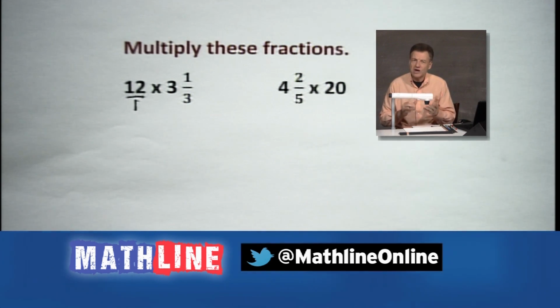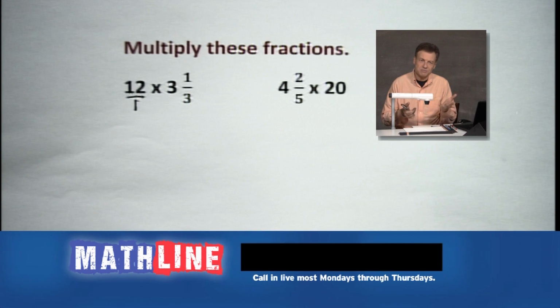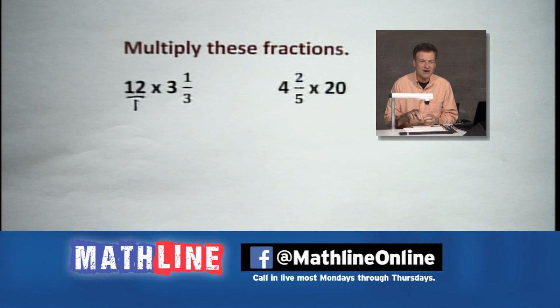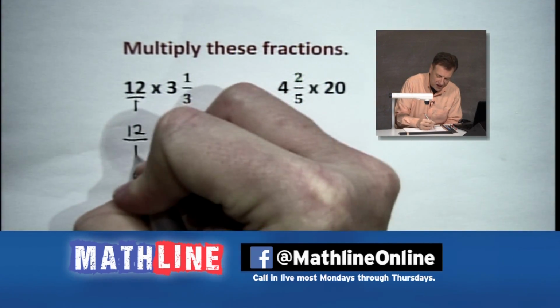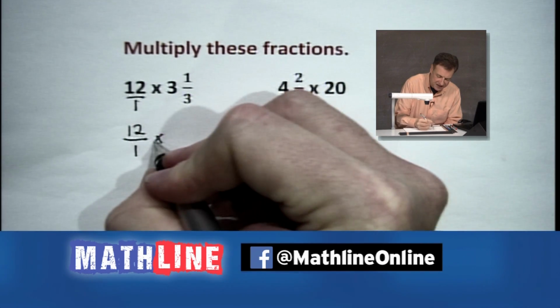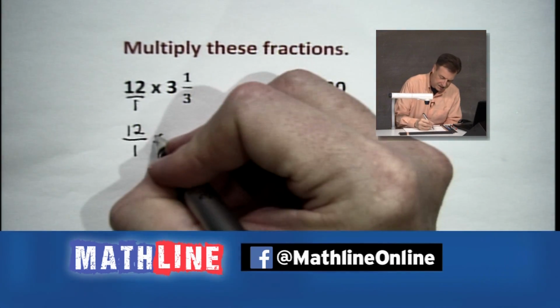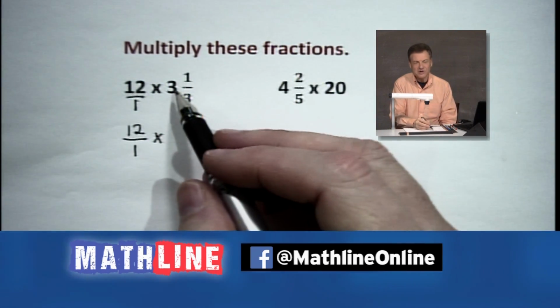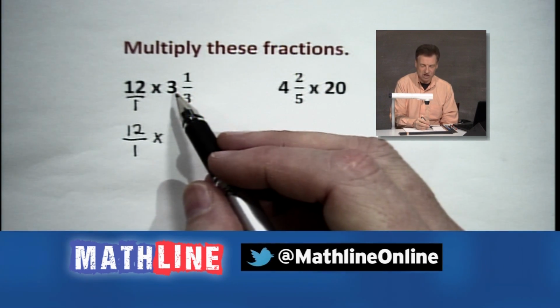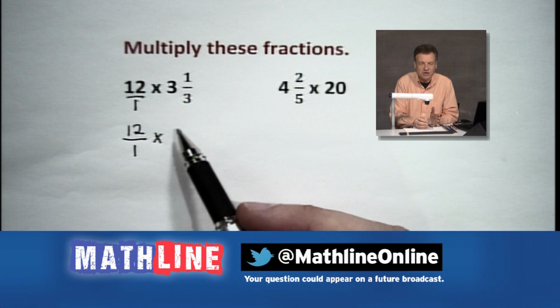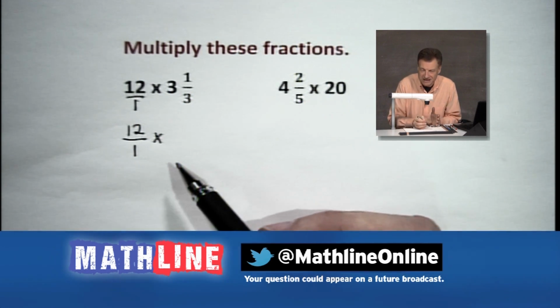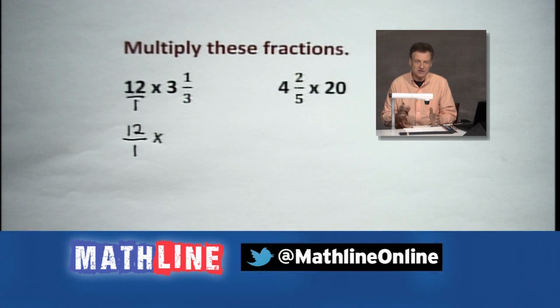By the way, we encourage you to write these down at home and work them out with us, all right? So get your pencil, get your paper, and let's be writing down along the way as I go through the problems with you. Let's bring this 12 over 1 right down there and put a multiplication sign there. That's what that little X is standing for, multiplication today. I mentioned the word improper fraction, all right? Because what we need to be able to do is a strict numerator times numerator and denominator times denominator situation to multiply two fractions.